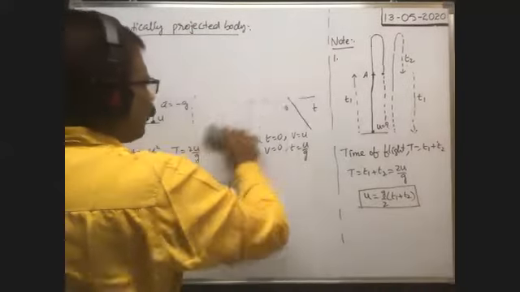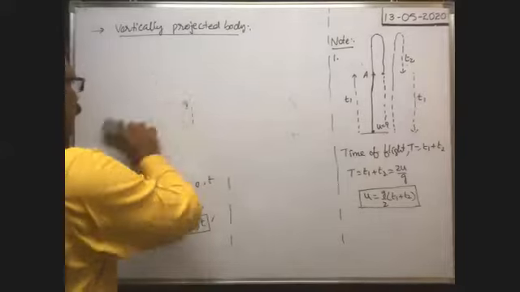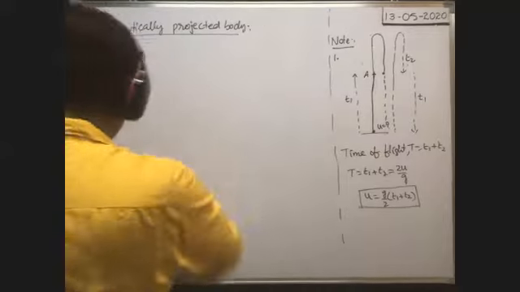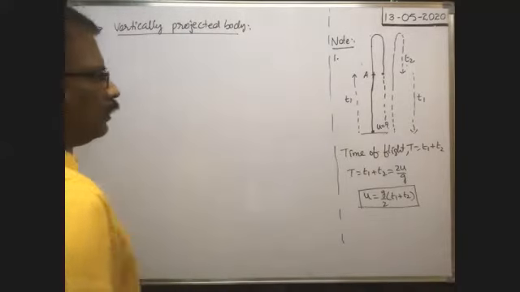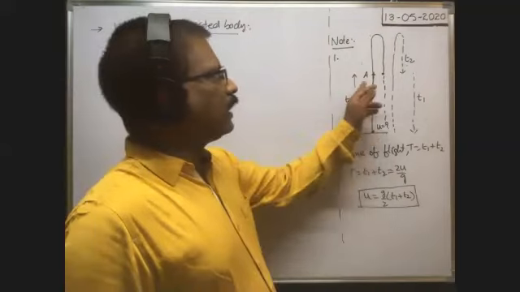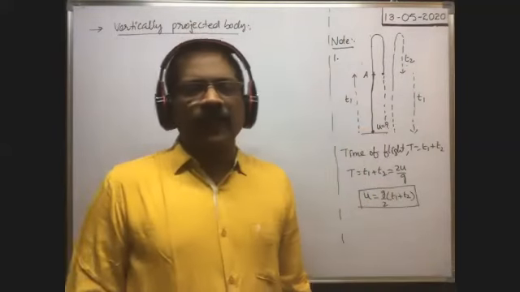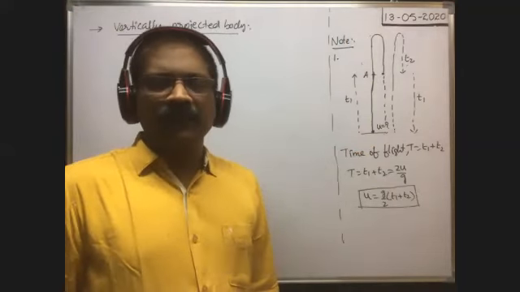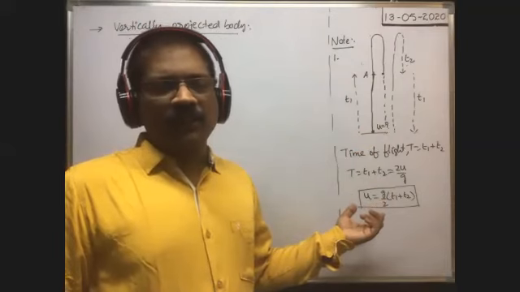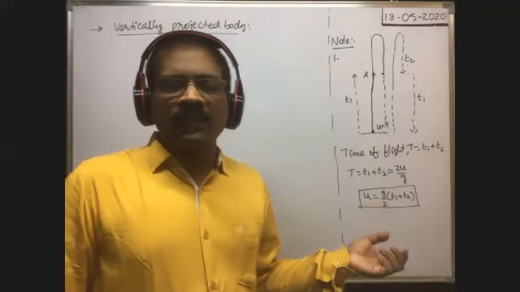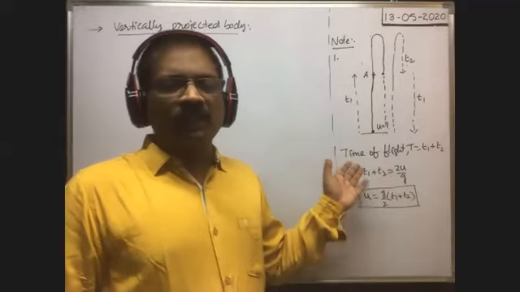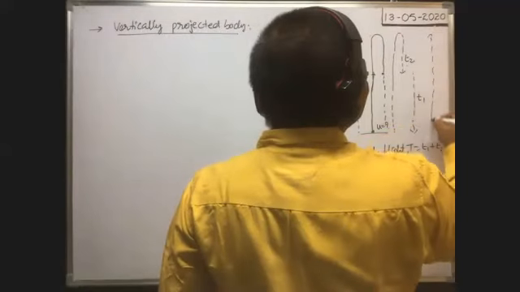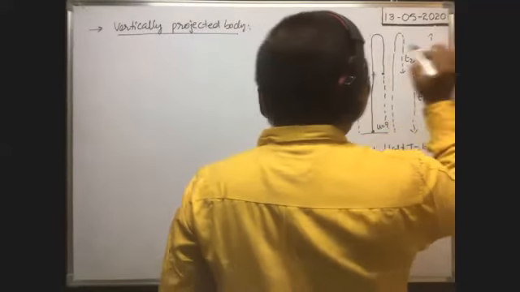what about the maximum height reached by the projectile? We are given just T1 and T2 only. In this case, what is the maximum height reached by the vertically projected body? In the same case, we are given T1 and T2, that means the instants of time at which the body remains at the same point in its path. Already we got the velocity of projection in terms of T1, T2. Similarly, what is the maximum height reached by this vertically projected body? That means this height we have to find.